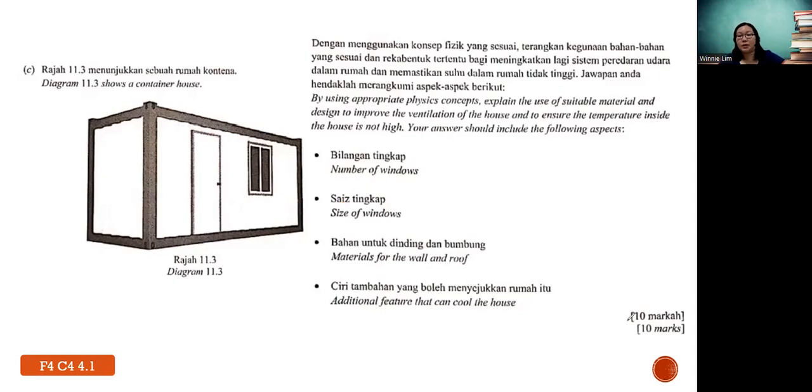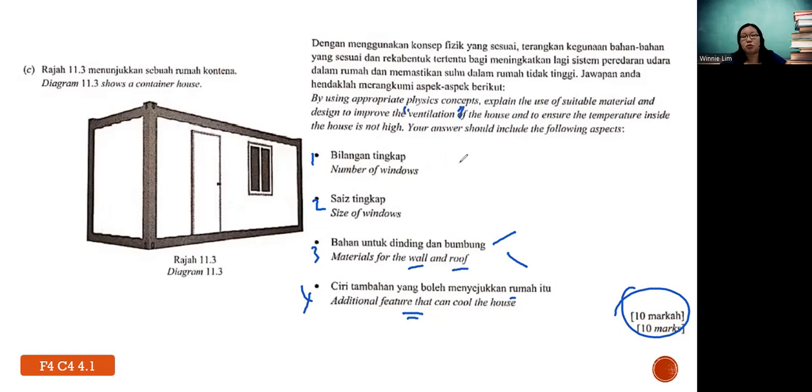So since it's a 10 marks question, this is an open-ended question, even though they only give you 1, 2, 3, 4. But actually from here, they say wall and roof, that means you can split it up. So you must always bear in mind, you must have minimum 5 aspects and 5 reasons, or 5 modifications, 5 reasons minimum. But you can give more than 5 if you have more ideas, like additional features that you think can cool the house more, right? You give more ideas. So you want it to cool down faster, or improve ventilation, right?